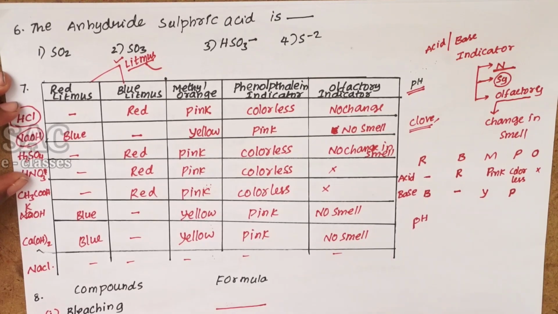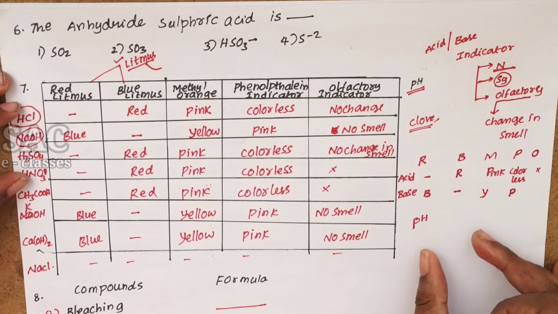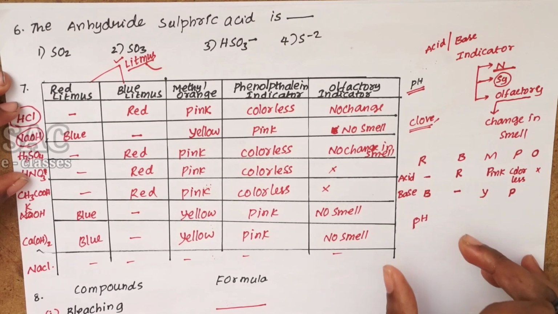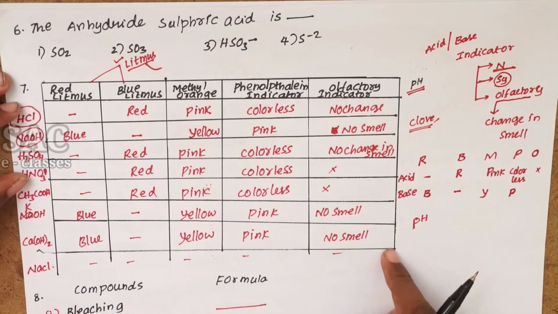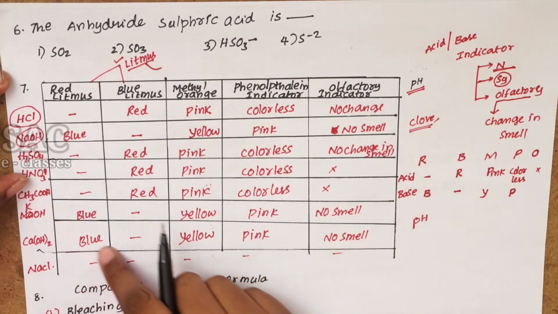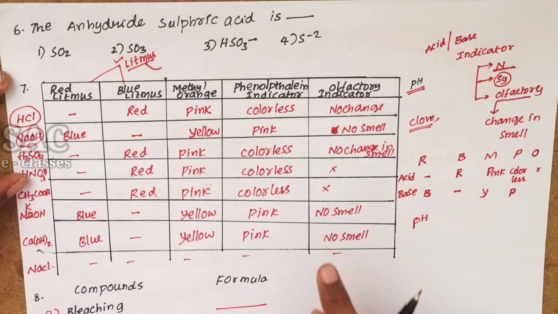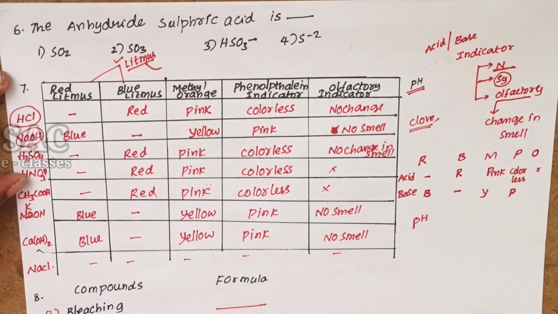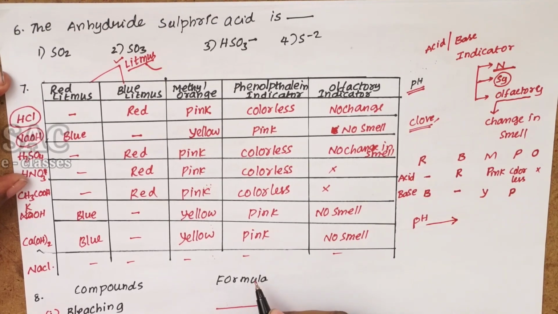Not only can you identify whether it is an acid or base, but you can also tell whether it is a strong acid or weak acid, strong base or weak base. By using these indicators we cannot say that, but with the help of the pH scale we can verify in that way.